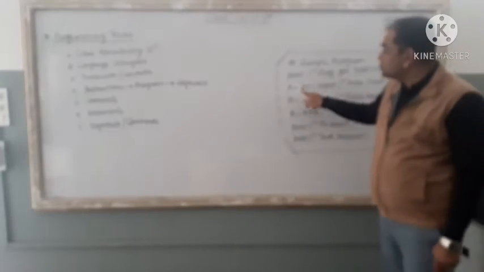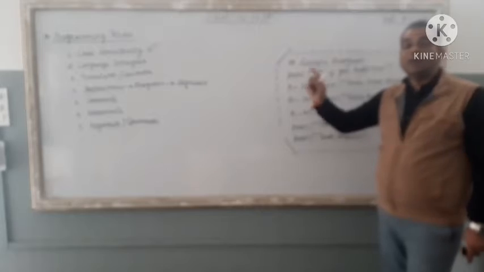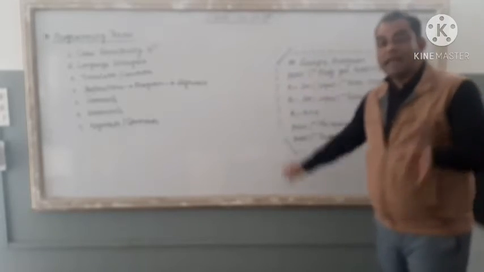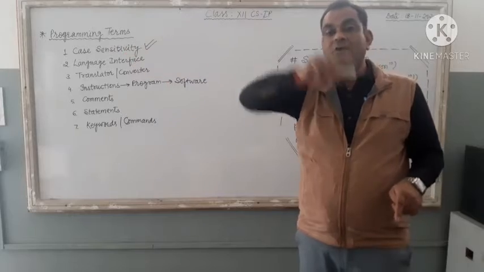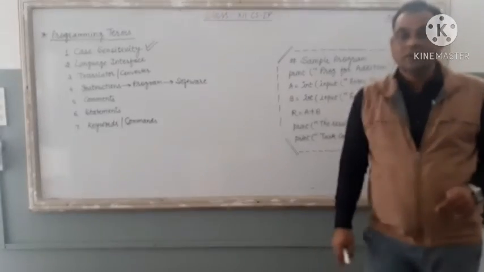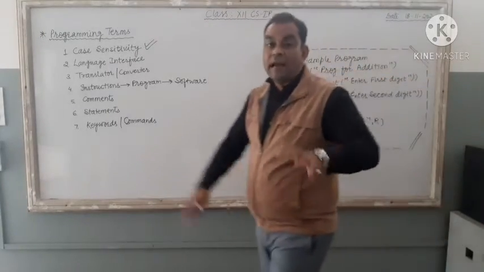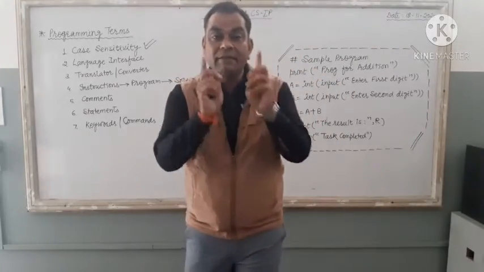So you should use Python commands in small letters only. If you write a command in capital letter, your translator, your converter generates an error in front of you, right? So it is case sensitivity, and Python is a case sensitive language.